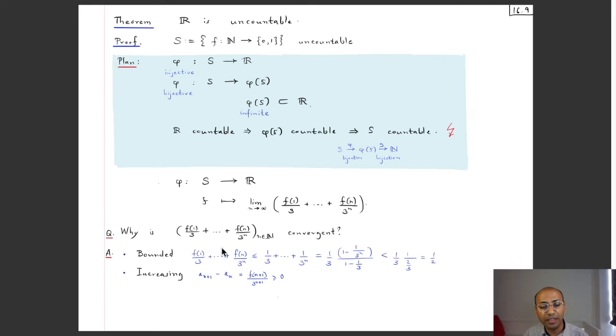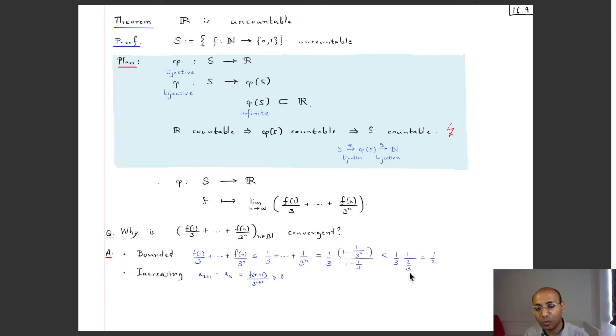Now let's also show that it's bounded. Well, the nth term is given like this, and we know that each of these numerators is either 0 or 1. So let's overestimate it by 1, and then this is less than or equal to 1 by 3 all the way up till plus 1 by 3 to the power n. These summands are in geometric progression, and by multiplying and dividing by 1 minus 1 by 3, this turns out to be 1 divided by 3 times 1 minus 1 by 3 to the power n, divided by 1 minus the common ratio, which is 1 by 3.